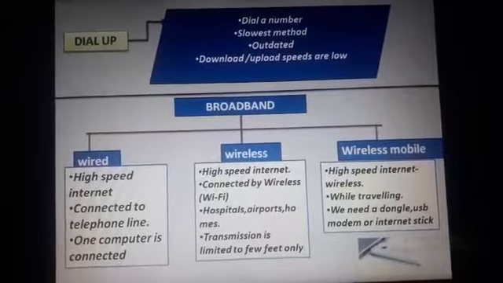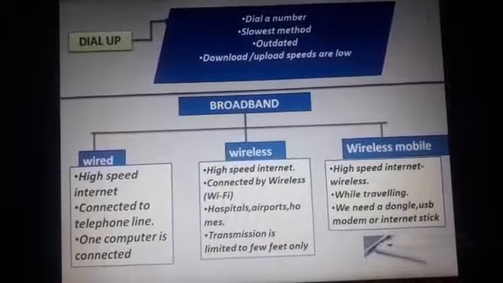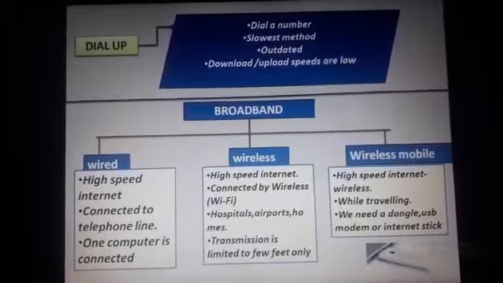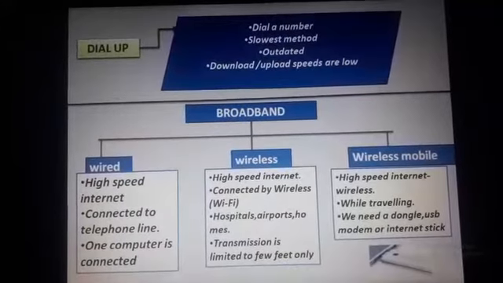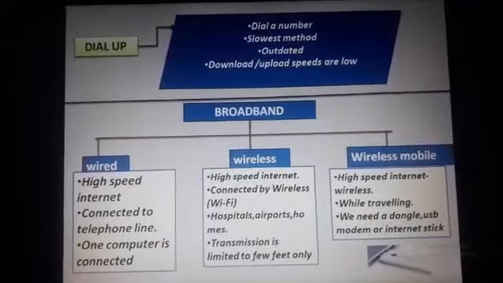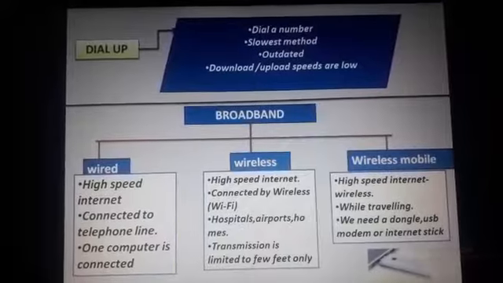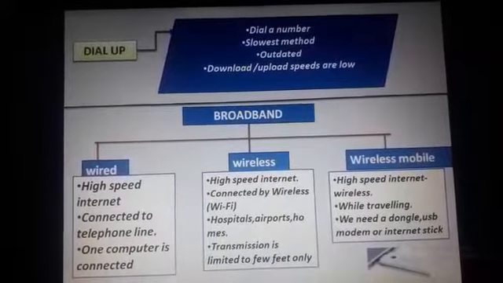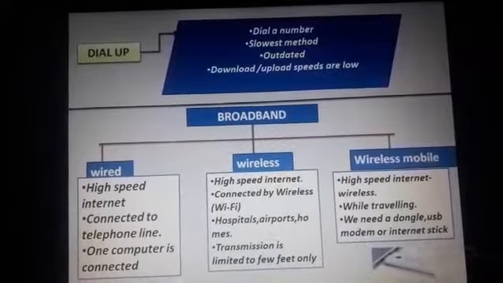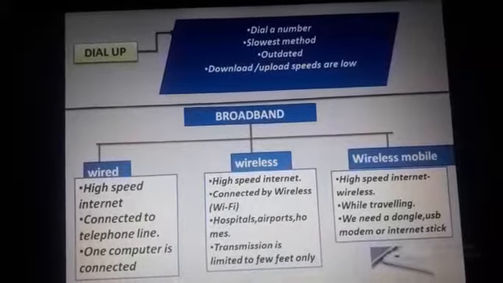Can you see at the bottom? There is a dongle connected to the laptop. Which company is providing that internet connection? Vodafone. Can you see that? So what is a dongle? A dongle is a small USB device. Why is it called a USB device?